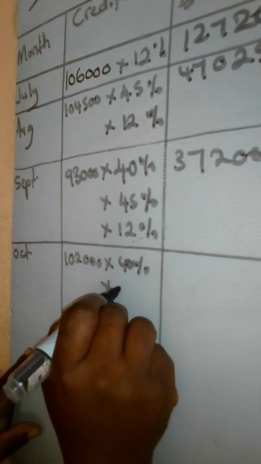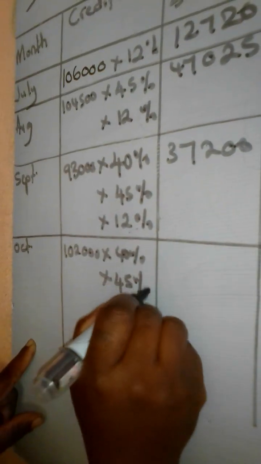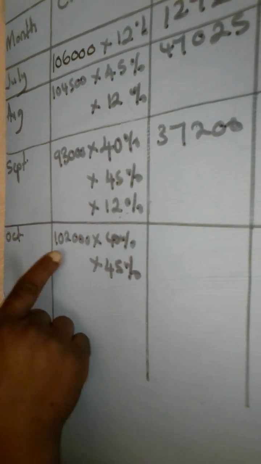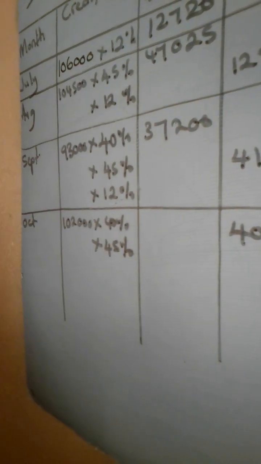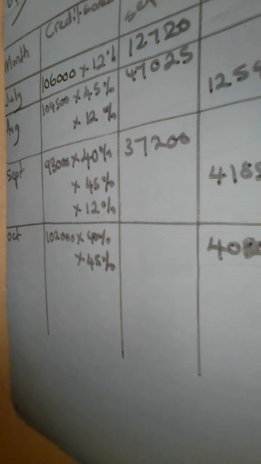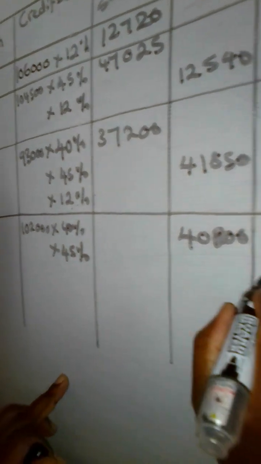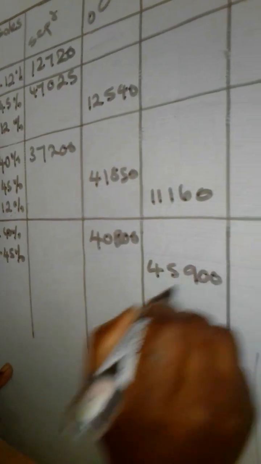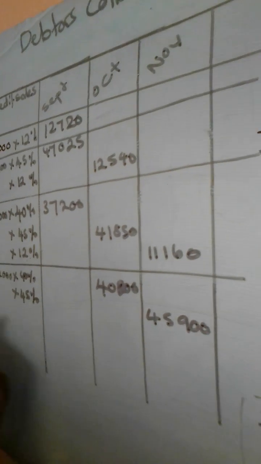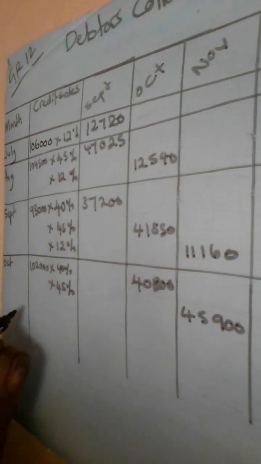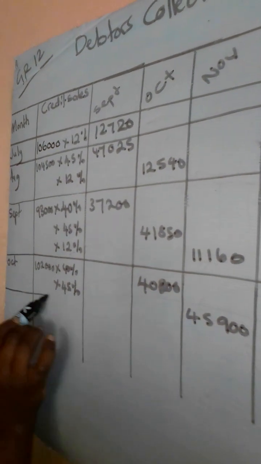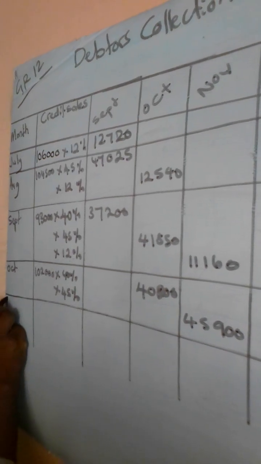Okay, and then 1 month from October, we are supposed to calculate the 45%. 45% of 102,000 will be collected in November. Let's calculate that one. The amount is going to be 45,900, to be collected in the month of November. And then 2 months from October, of course, we are going to be in December. We do not have December in our budget period, so we are not going to calculate the 2 months after. So we move on to the month of November.